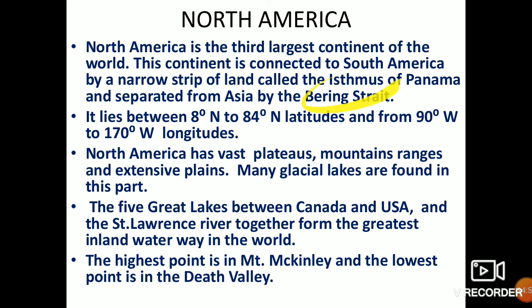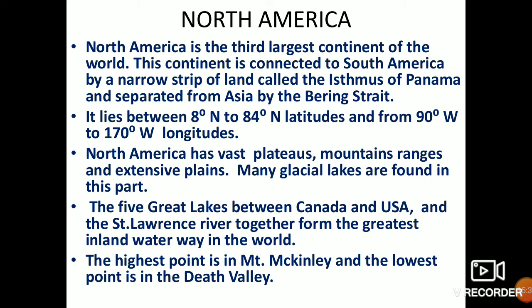So what is the difference between an isthmus and a strait? An isthmus is a narrow strip of land which is connecting two land masses. And a strait is a narrow channel of water connecting two oceans or seas. A strait is a channel where two oceans or seas are connected, and an isthmus is where land masses are connected. So the Isthmus of Panama connects the two land masses, and the Bering Strait separates North America from Asia.